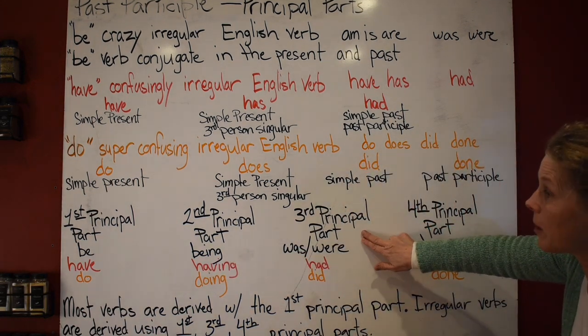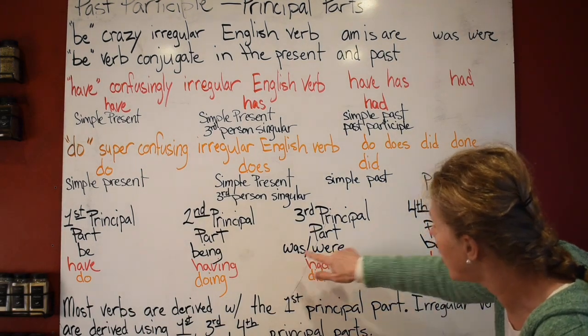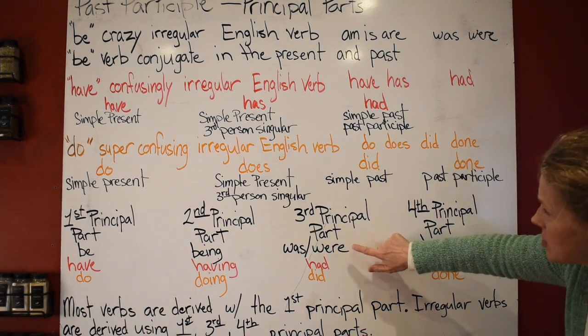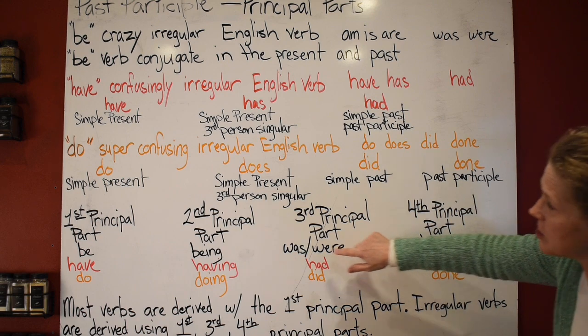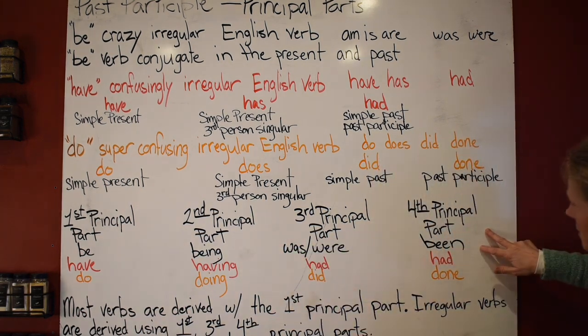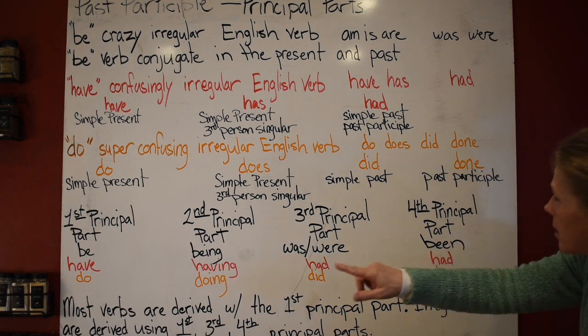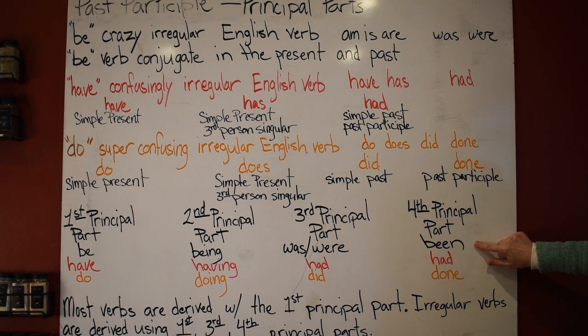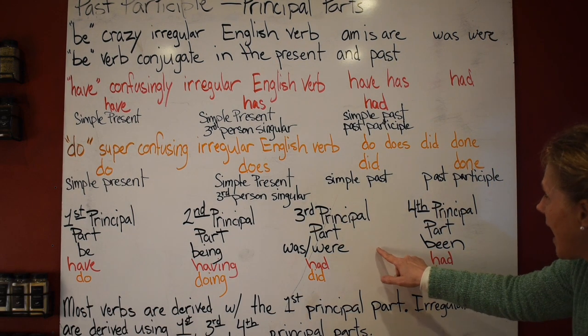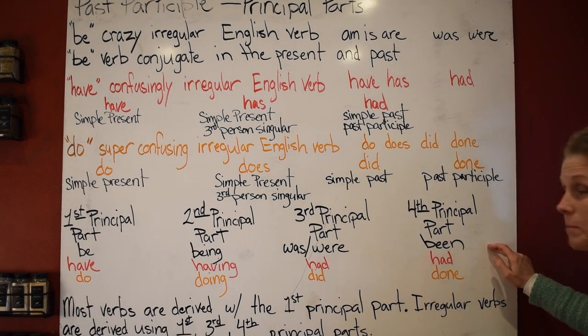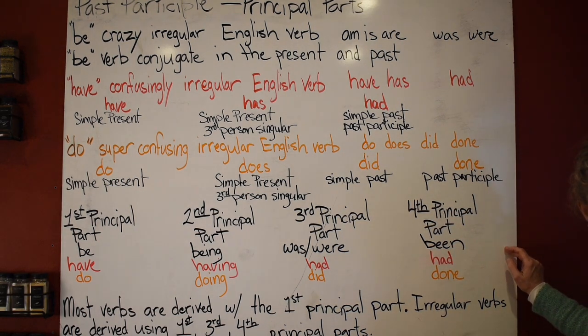Your third principal part of be is was and were. This is your past. This is your progressive. And then your fourth principal part of be is been. And this is your perfect. That's why you can say I have been, she has been home. That's why you can use those together.